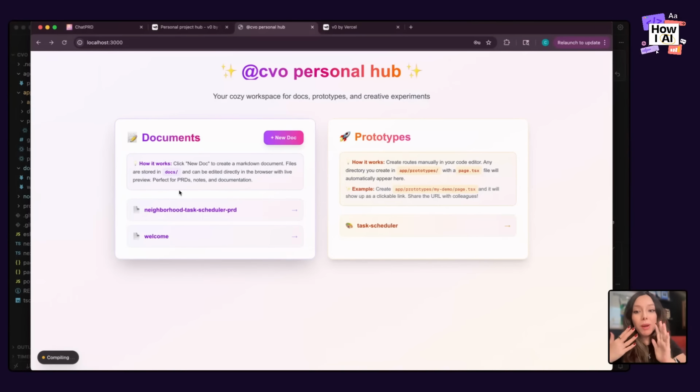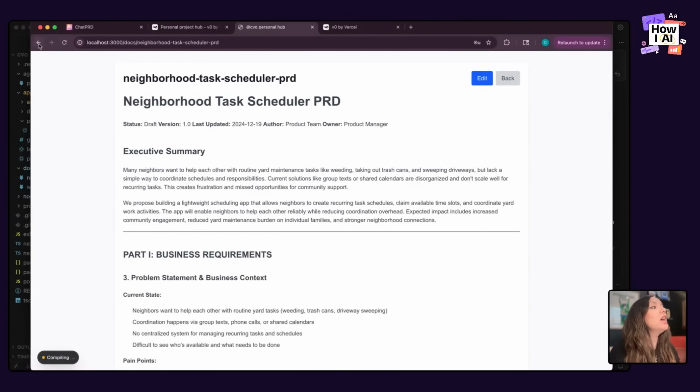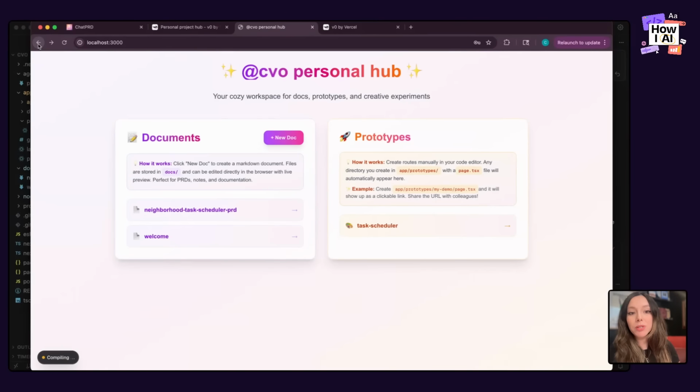So this was my walkthrough of how to create, 0 to 1, a code base that helps you consolidate documents, including PRDs, and helps you build out prototypes. And I think this is just a really good baseline repository for anybody, especially product managers who are wanting to get started with writing using something like Cursor and coding using something like Cursor. And again, you can continue to extend this, add more prototypes, add more documents, and get started.